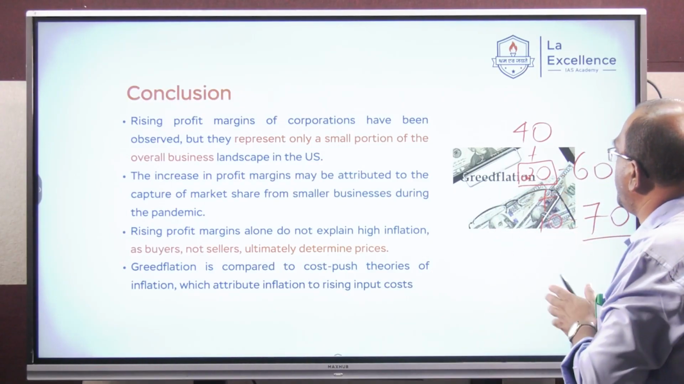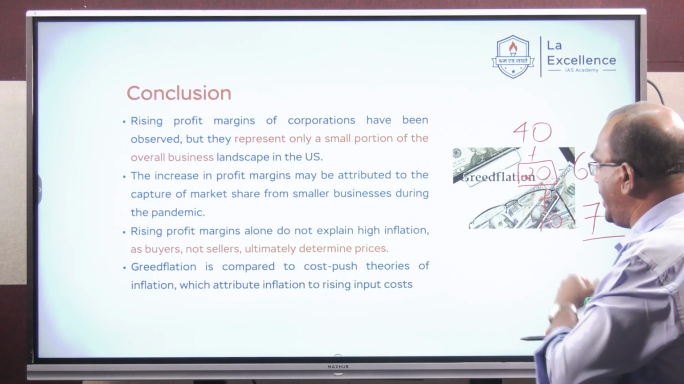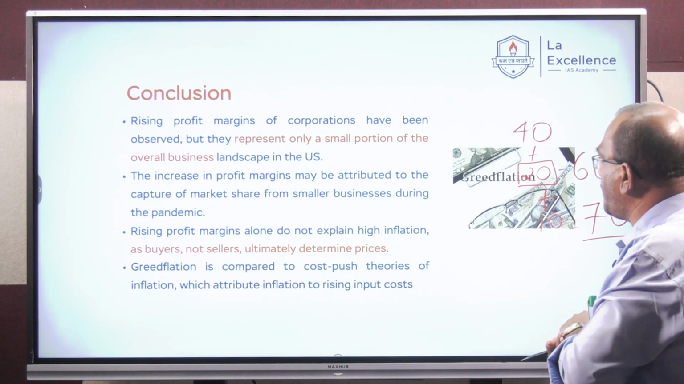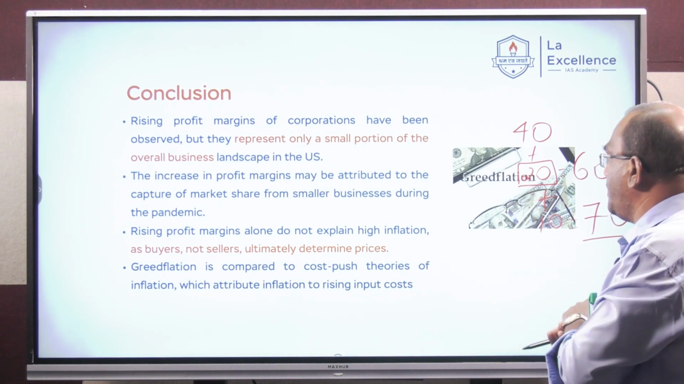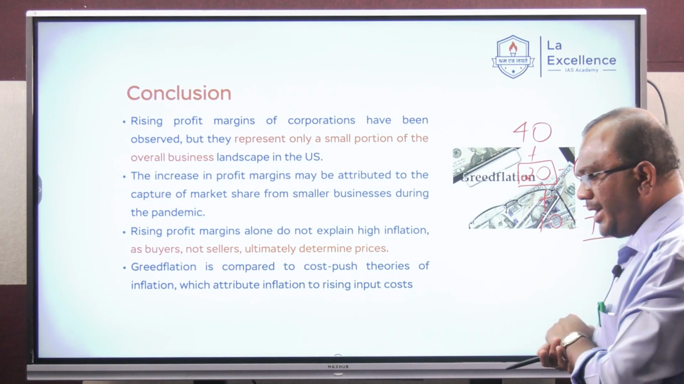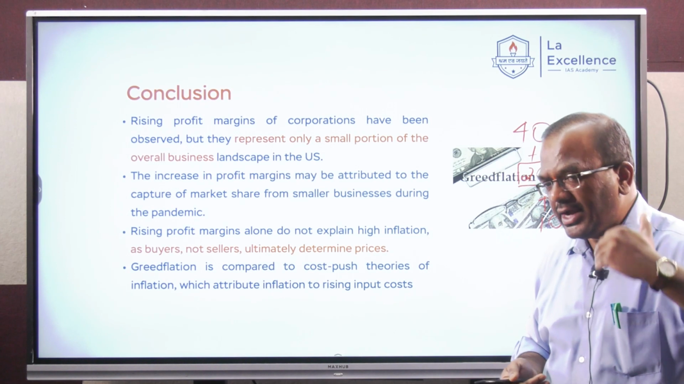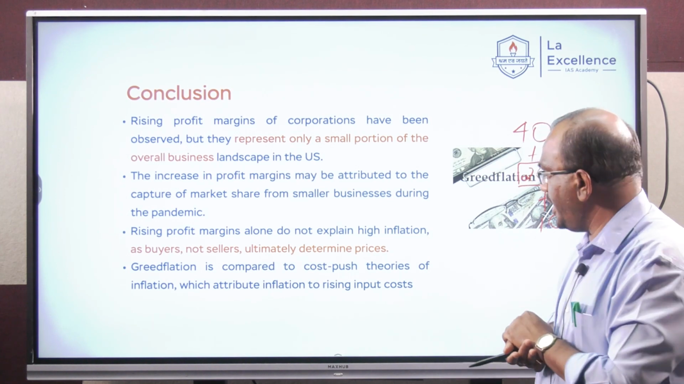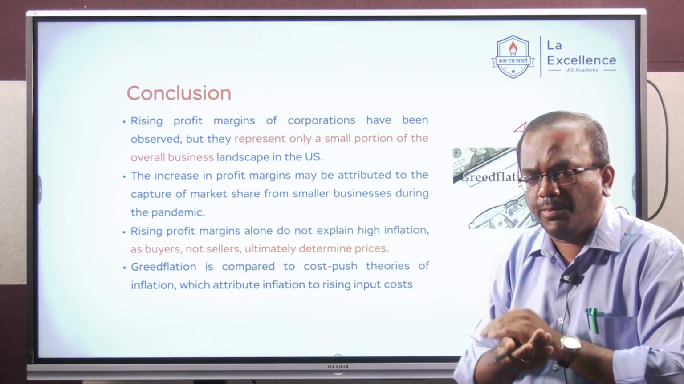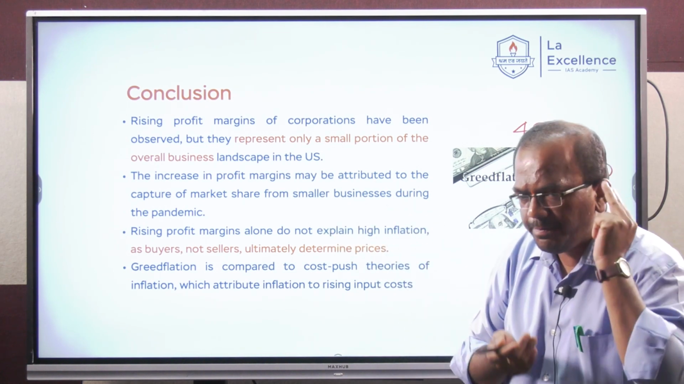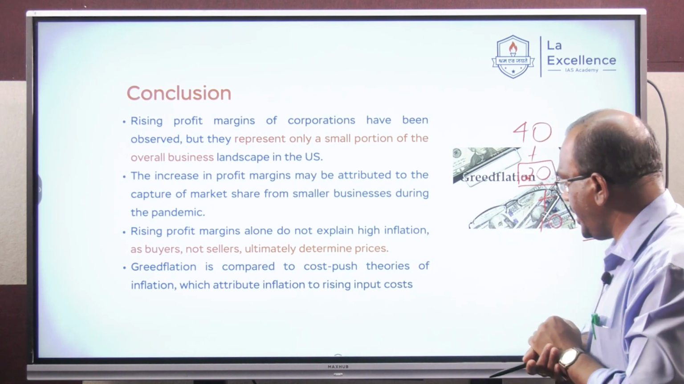Conclusion: the rising profit margins of corporations have been observed, but they represent only a small portion of the overall business landscape in the US. The increase in profit margins may be attributed to the capture of market share from smaller businesses during the pandemic, right? It's predatory competition. The big fish, the big company, eating away the small company, where we are moving towards what is called a duopolistic economic model, where you'll have only two big corporates dominating the market economy, right?